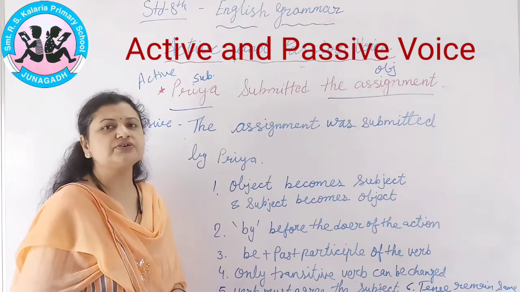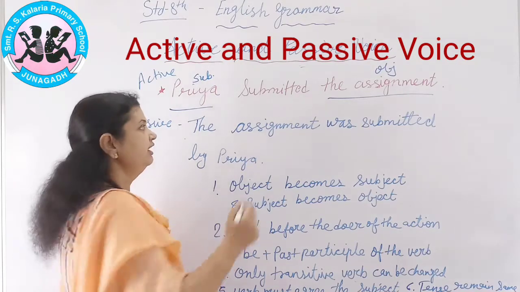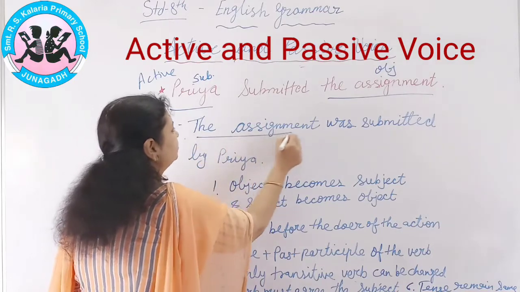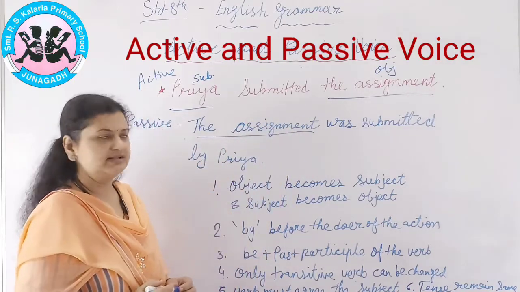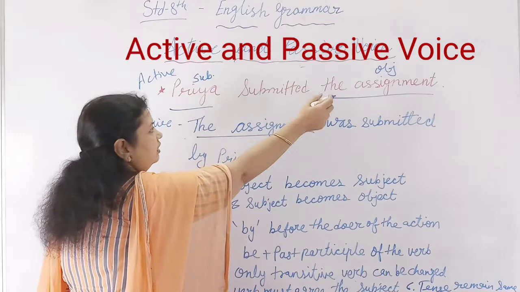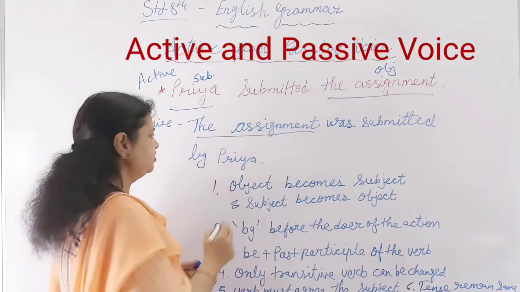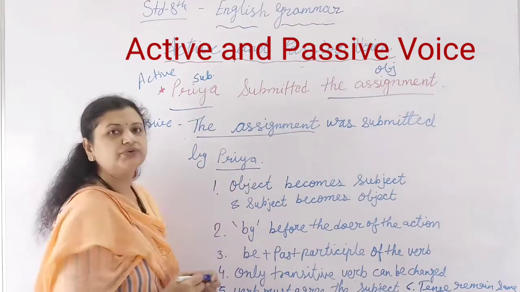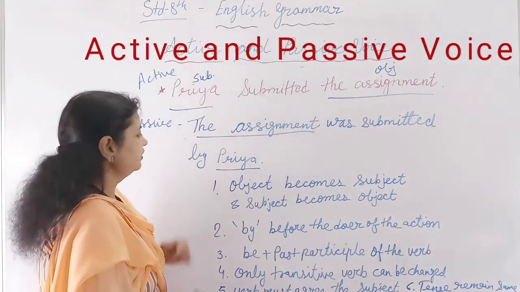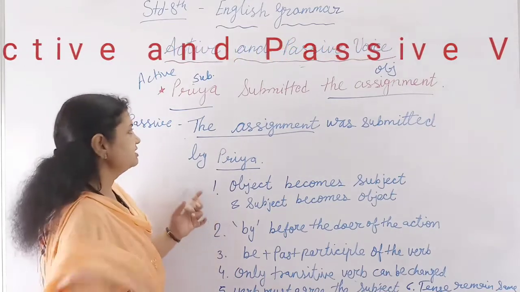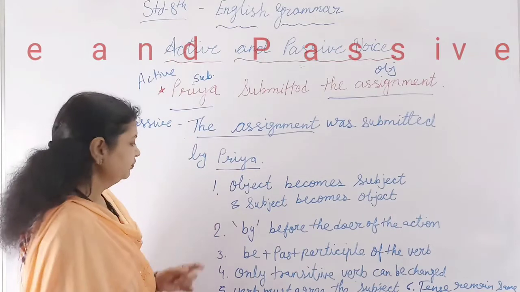This is the first rule which you have to remember. Here the object becomes the subject of the sentence and the subject goes to the place of the object. So Priya is in the place of the object. This is the first way to change an active sentence into passive.